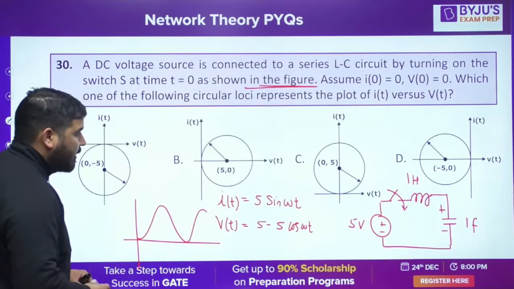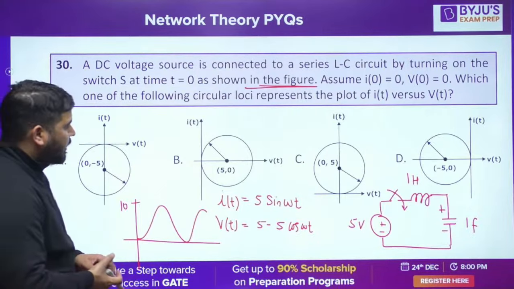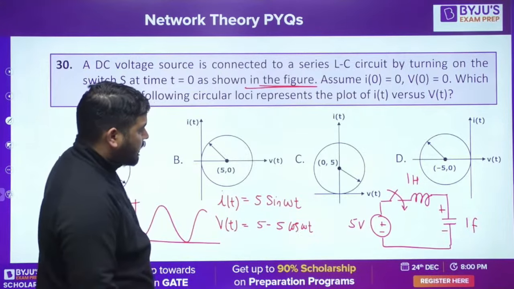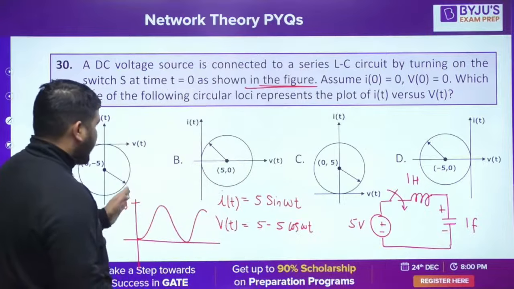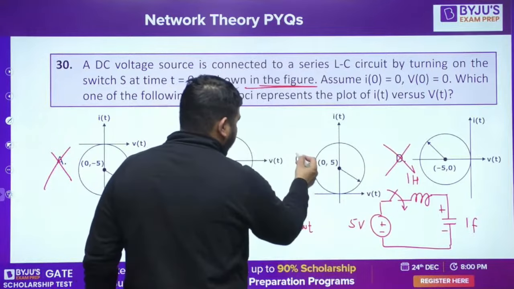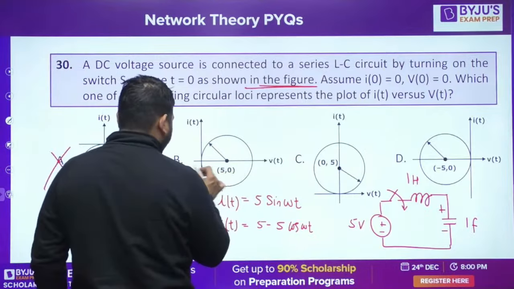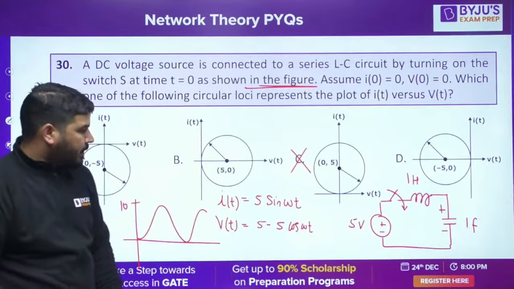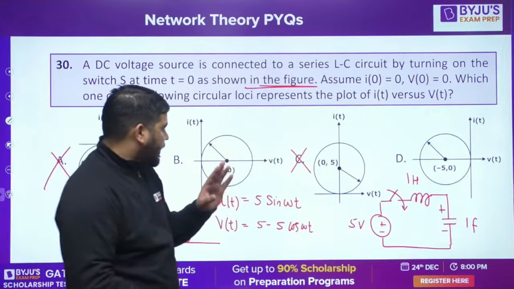You can see that. And the maximum voltage will go up to 10 volt. Is it fine? The magnitude of the voltage will go up to 10 volt. Here in this circuit, voltage is 5. So A is not correct. D cannot be correct. Oh, wait a minute. C cannot be correct. Is it fine? Okay, because the maximum voltage has to be 10 volt. And now the current cannot go beyond 5. Maximum value of the current is 5. Okay.